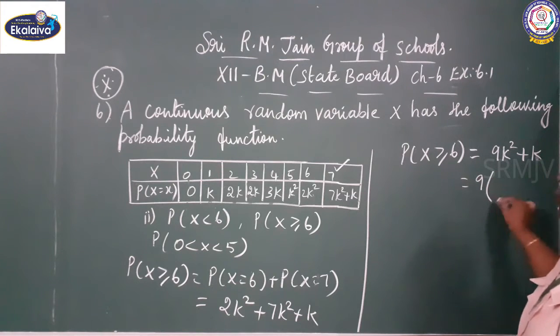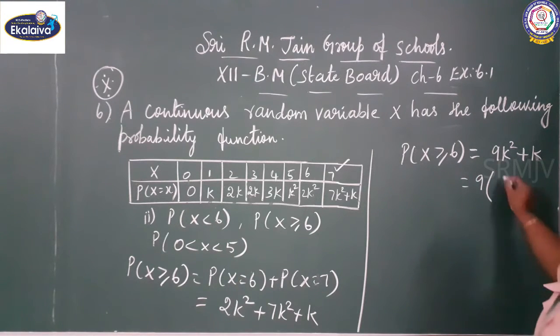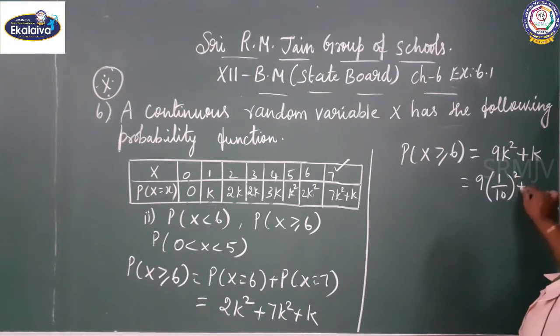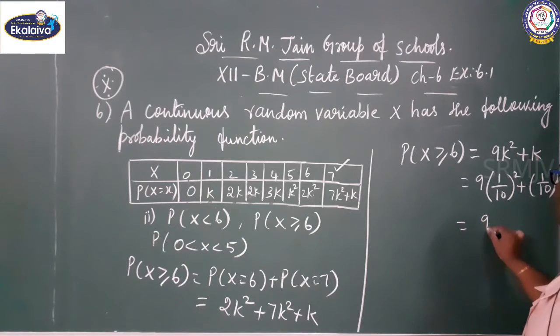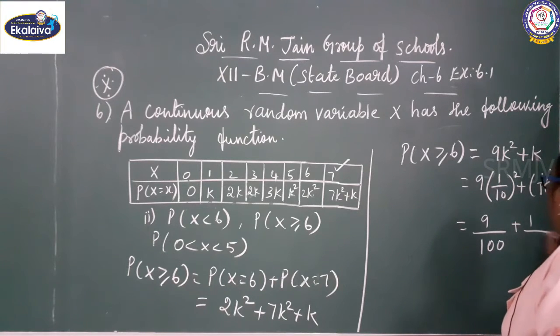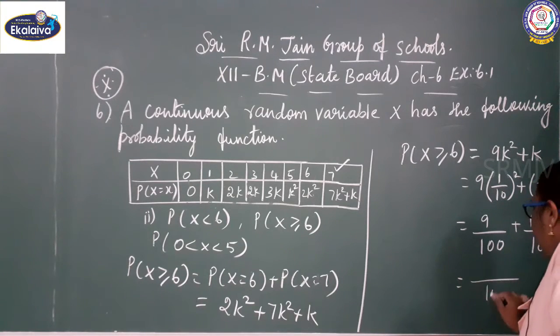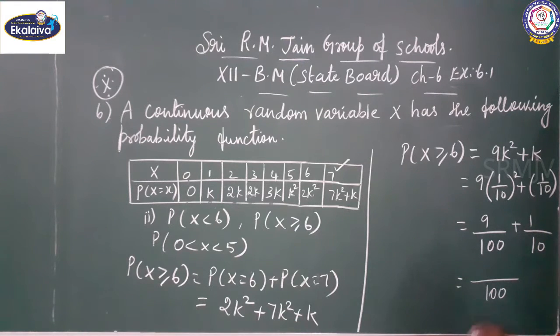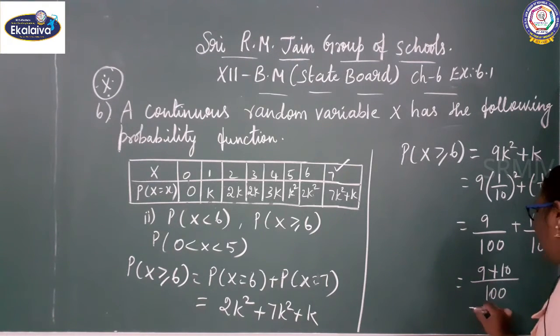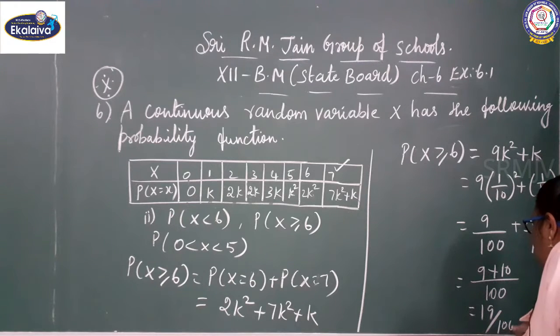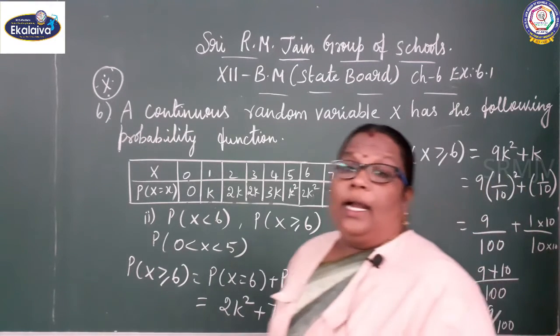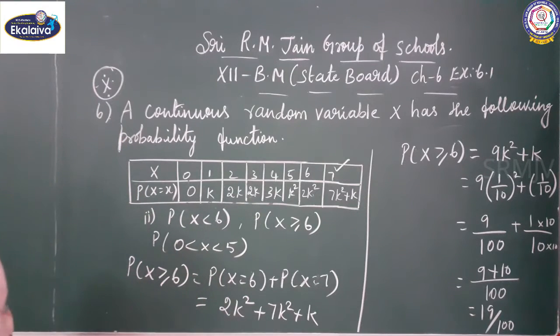So 9 into, what is the value of k? 1 by 10. 1 by 10 the whole square plus 1 by 10. It gives 9 by 100 plus 1 by 10. Take 100 as the LCM: 9 plus 10. So the value is 19 by 100.